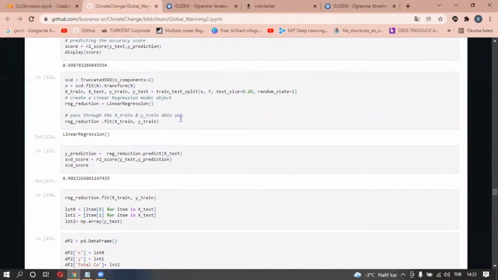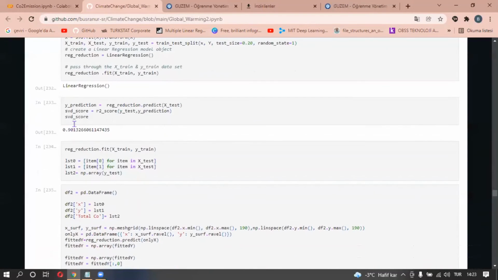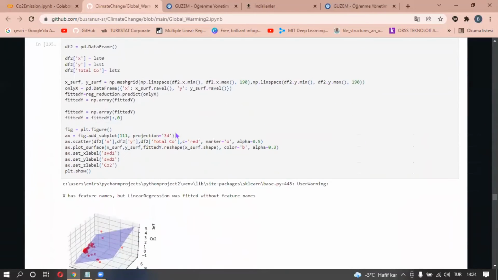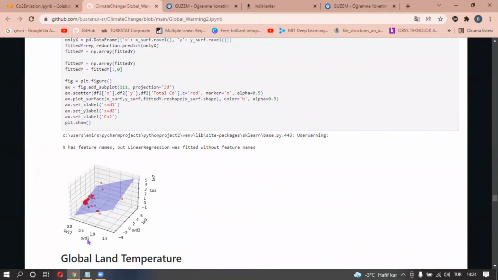Because we have lots of columns, we use dimension reduction with SVD. Then our score decreased to 0.19, but it's still okay. And lastly, we made a plot which shows SVD1 and SVD2 for SVD features and total carbon dioxide emissions.